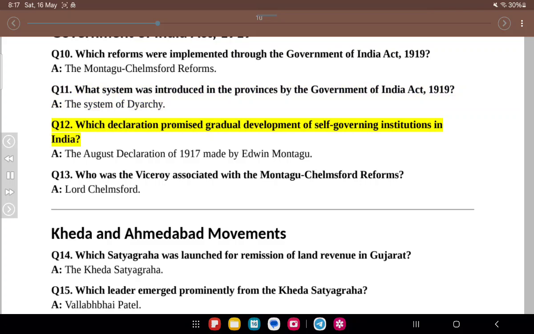Q12. Which declaration promised gradual development of self-governing institutions in India? A. The August Declaration of 1917 made by Edwin Montagu. Q13. Who was the viceroy associated with the Montagu-Chelmsford reforms? A. Lord Chelmsford.